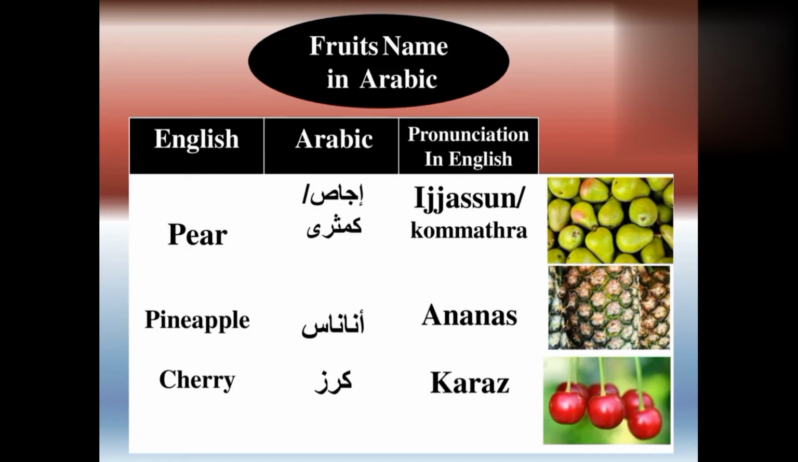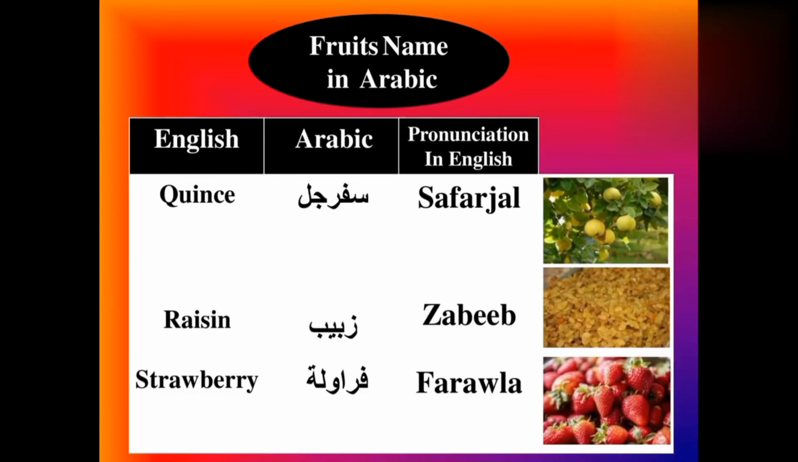Now see pineapple. For pineapple we use in Arabic ananas. Ananas means pineapple. Now see cherry. For cherry we use in Arabic karas. Karas means cherry. Now see quince. For quince we use in Arabic safarjal. Safarjal means quince.